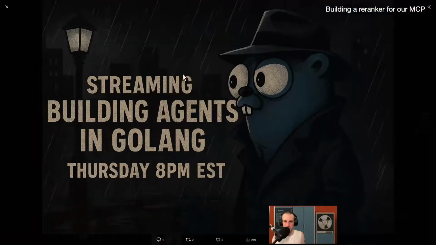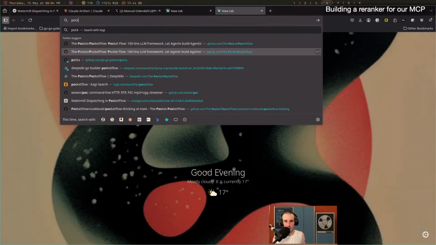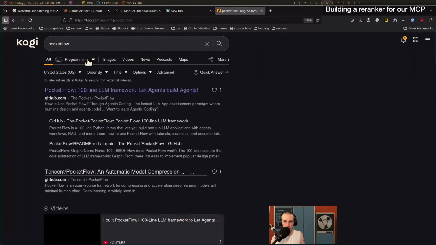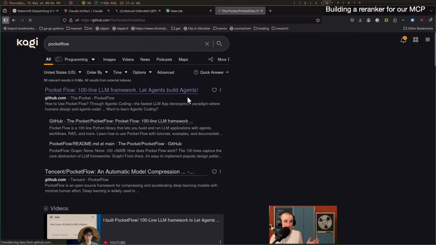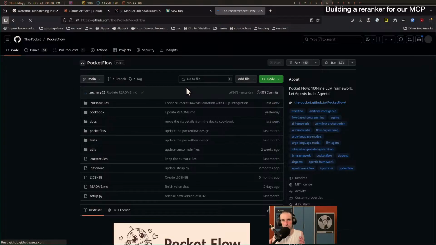So let me show you what I'm talking about. I'm talking about this Pocketflow framework here, which is a 100-line Python framework, which is pretty cool. It feels like 2009 again, where we had JavaScript framework after JavaScript framework after JavaScript framework, each one being like, we'll do it in 100 lines, we'll do it in 50 lines, we'll do it in 30 lines. And at the end, we stuck with like React and stuff.